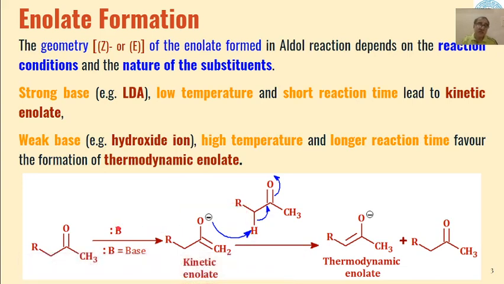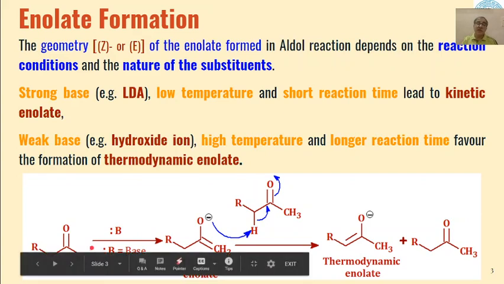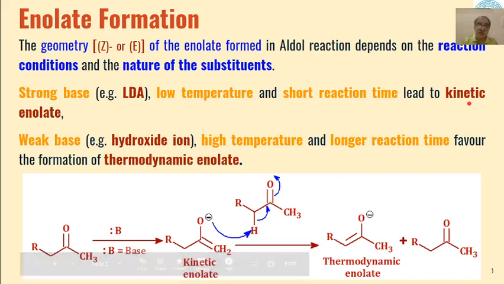Say you can see that here the base will abstract the proton from the methyl group, and the enolate of this type will be formed which will be called as a kinetic enolate. But if we are having a weak base like hydroxide ion and we run the reaction at high temperature, and reaction time is also a longer reaction time, this will favor the formation of thermodynamically more stable enolate, that is thermodynamic enolate.